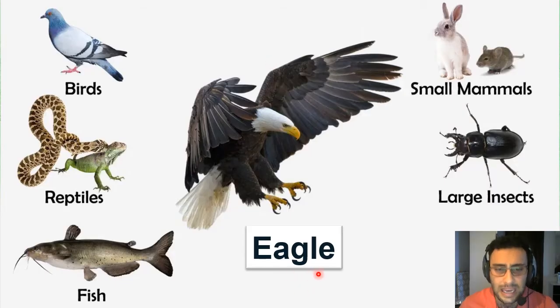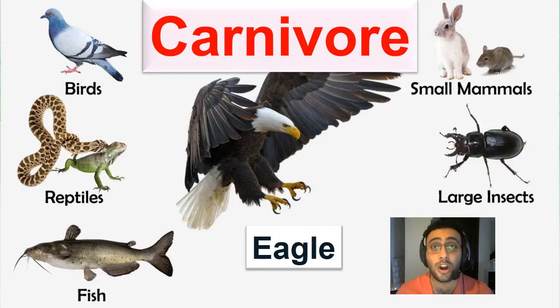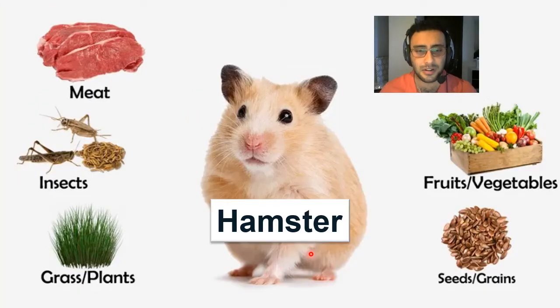What about eagle? Eagle eats small mammals, large insects. Oh, they even eat all these things. But they don't eat any plants. So eagles are carnivore. Great job. So eagles are carnivore. Very good. What about hamster?